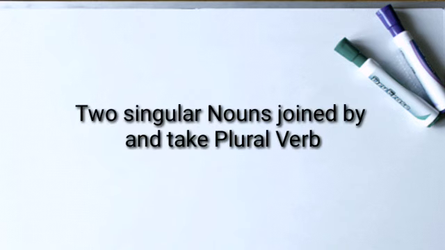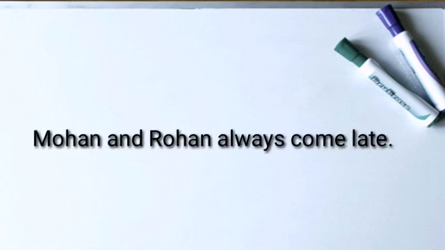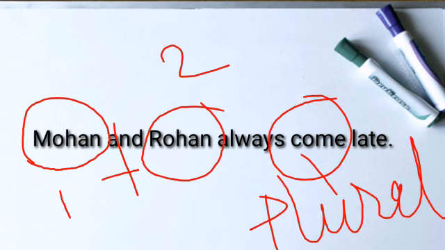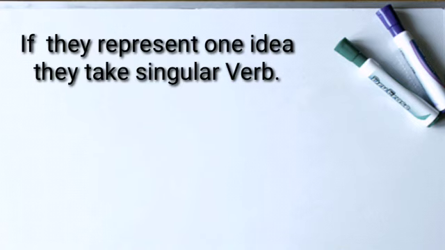When two singular nouns are joined by and, always take a plural verb. For example, Mohan and Rohan always come late. In the sentence we see that here two nouns, Mohan and Rohan, are joined by and, so the following verb is in plural form. But if they represent one idea, they take a singular verb.